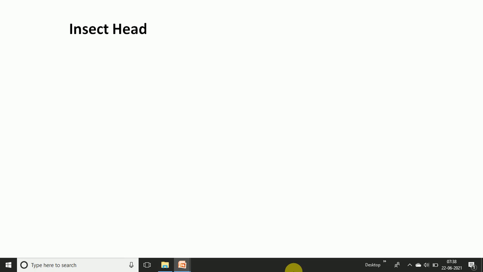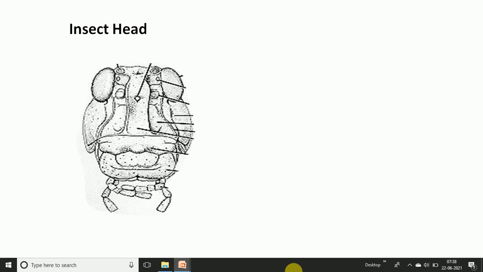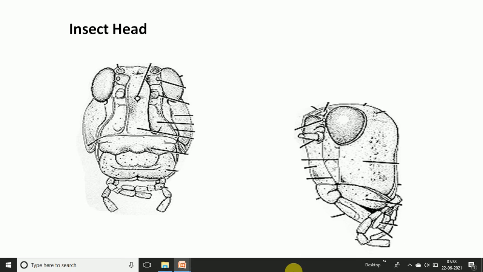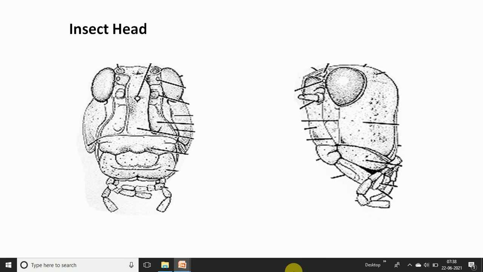We will see how it develops and what the different parts found in the head are, and then we go to the mouth parts specifically, because the mouth part is one of the regions of the insect head. Okay, this is a front view of the insect and this is a lateral view of the insect head.